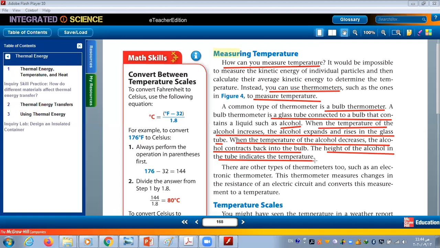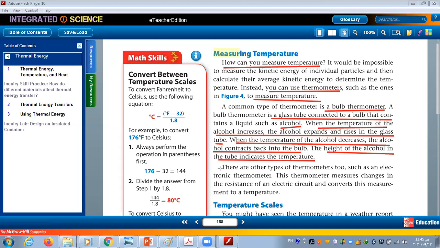The other kind, I want someone to read the other kind of thermometer. Another one to read the other kind of thermometer. Raise your hand, shabab. Who wants to read? Okay, Sam. Yes, read, Sam. From where? From there are other types.